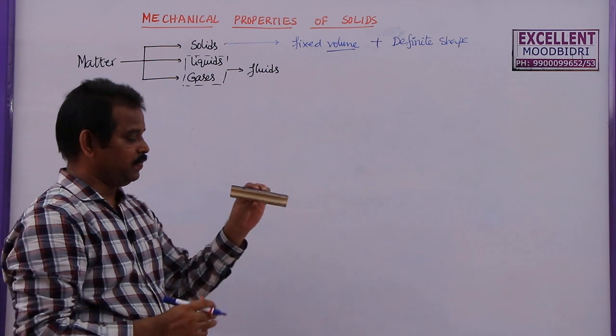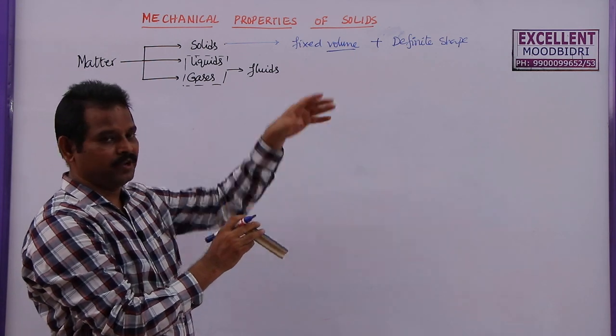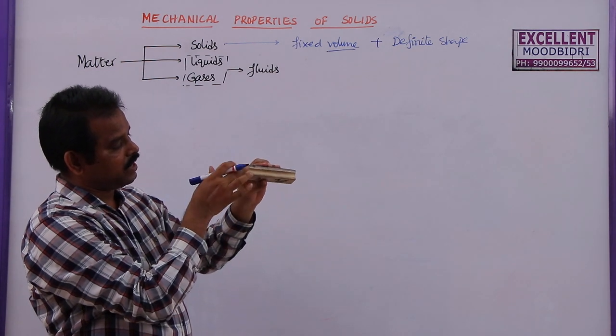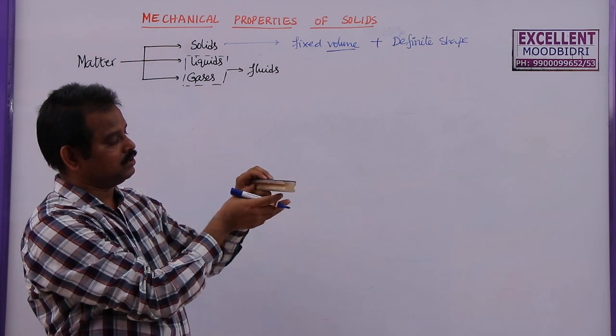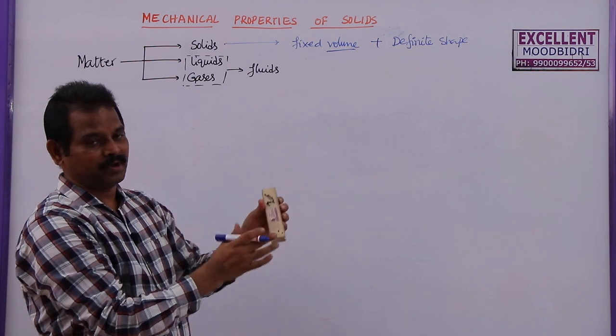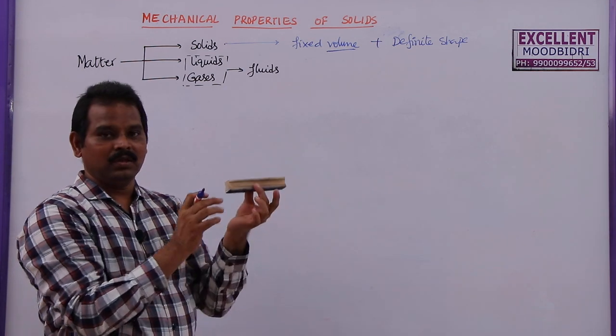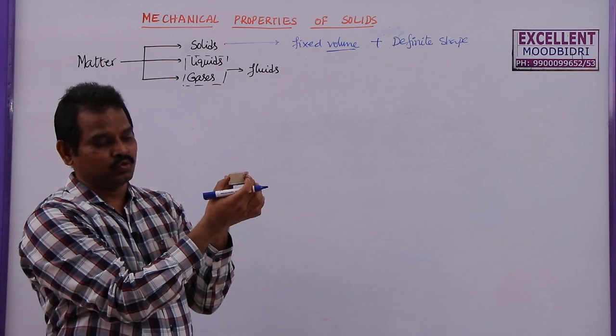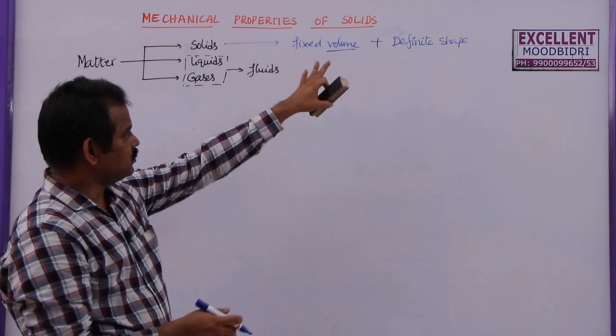At the same time, we can say that it has a definite shape. It has a rectangle shape here, and it also has a groove this side as well as a groove this side, and this is also a flat surface. But together it is a cuboid with two grooves on both sides. So, it has a definite shape.